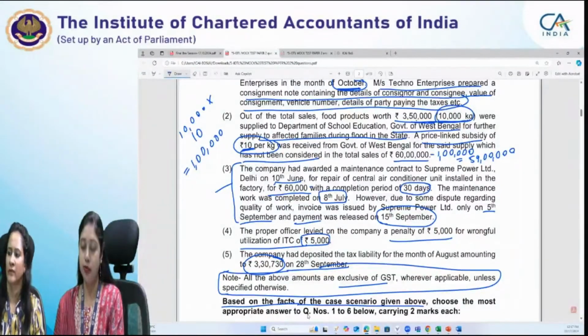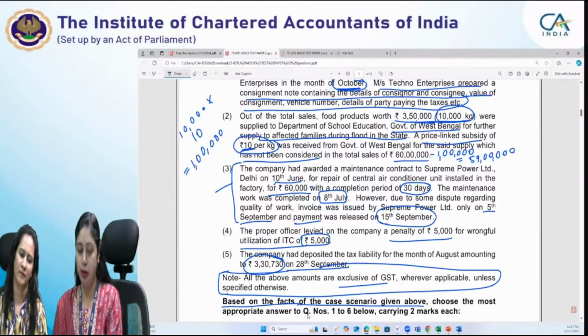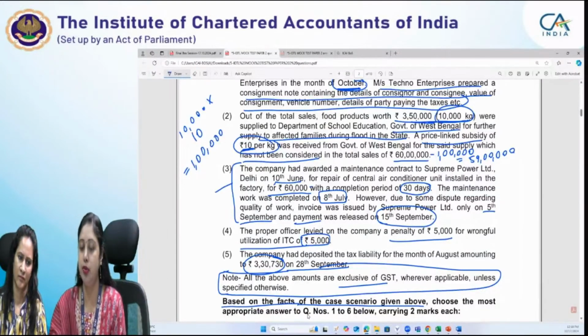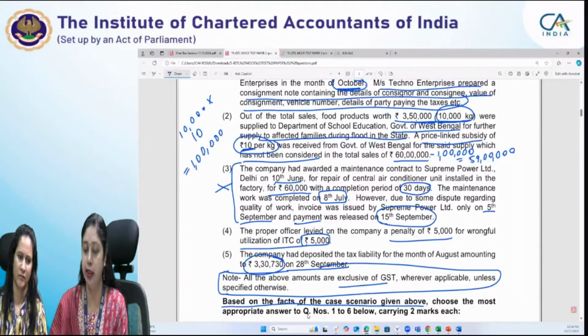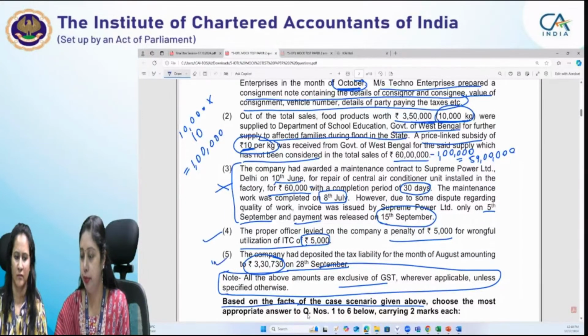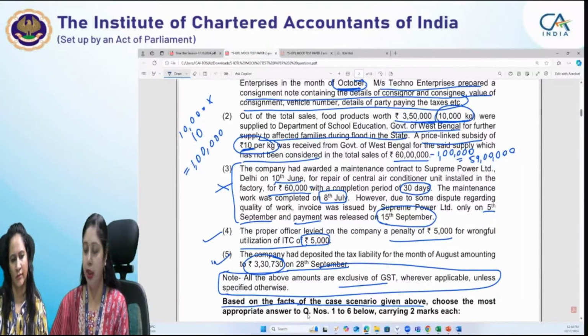We have a separate question for time of supply, just to have a quick note of it, because we have to see whether it is taxable under September or not. So it will not be taxable under September and RCM will not be applicable here. So the third note also we are leaving for our computation. The fourth and fifth points pertain to the penalty and tax liability, so they are also not relevant for us.